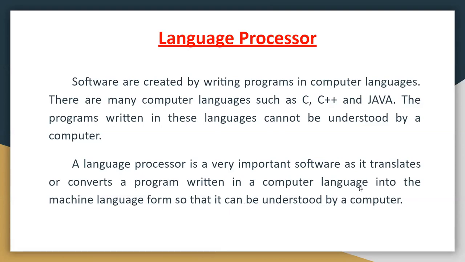What is the function of the language processor? It converts or translates computer language into machine language, because the computer understands only one language, that is the machine language. Otherwise, if our program is not converted into machine language, the computer system and operating system will not do any work. So the work of the language processor is to convert computer language into machine language.